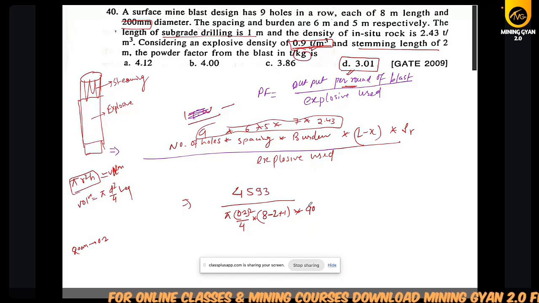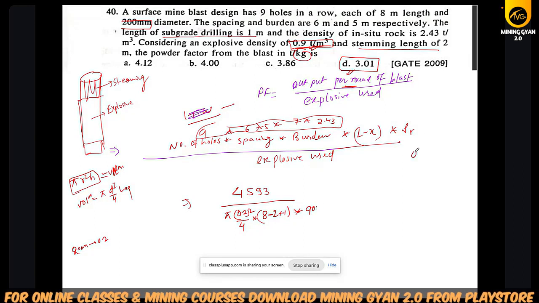So we will use 0.9 into 1000 to convert it to kg per meter cube. So it will be 900 kg per meter cube. Okay, so 900 we are using.